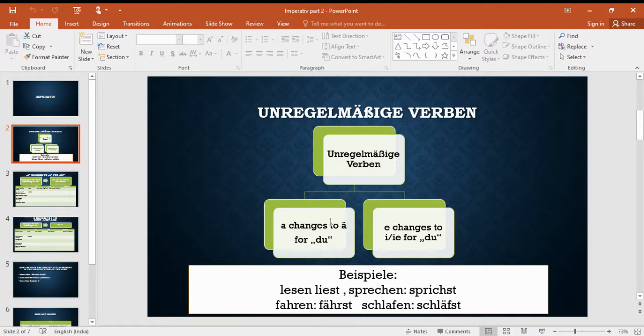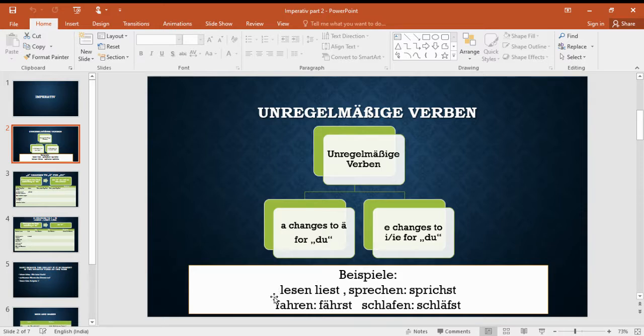For ihr, Sie, and wir, the irregular verbs conjugation does not change. It is as usual. But for du, it changes. That is what is our concern here. Not ihr, Sie, and wir. So we are going to focus on du here. So basically there are two types of irregular verbs. We already know that. The first type is where the a in the verb changes to a umlaut for du, and e in the verb in the original form changes to i or ie when you conjugate the verb for du.